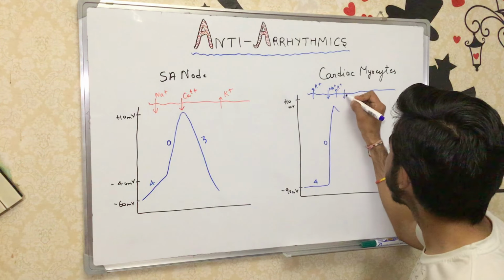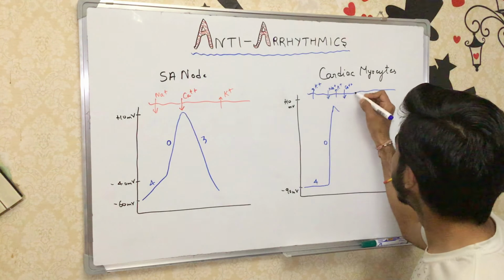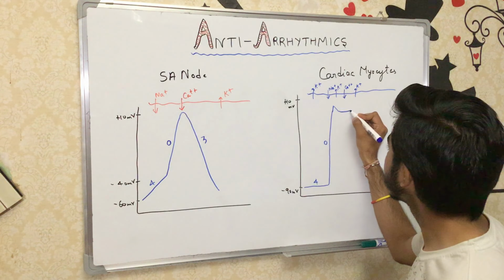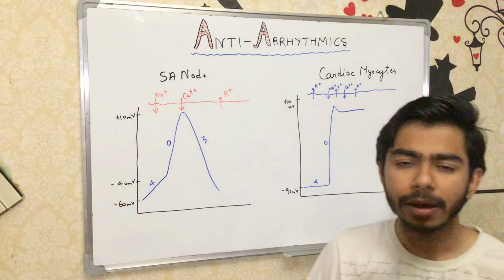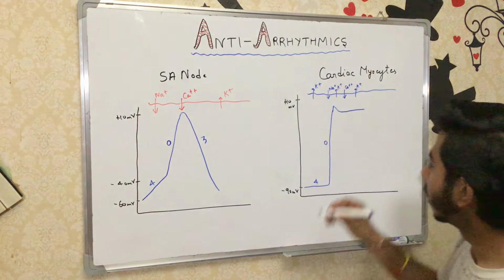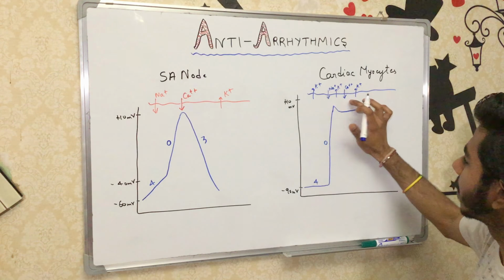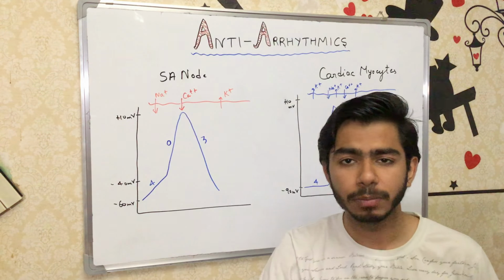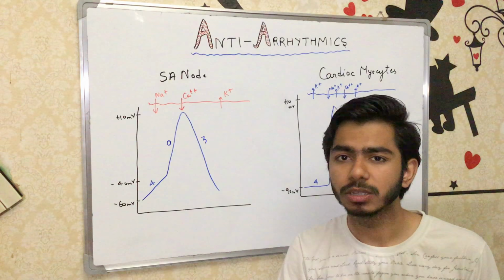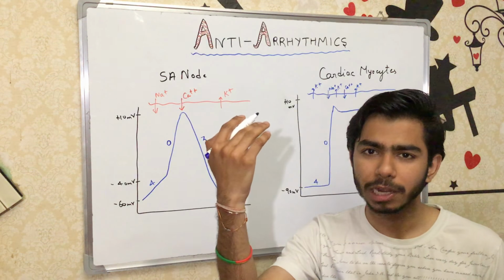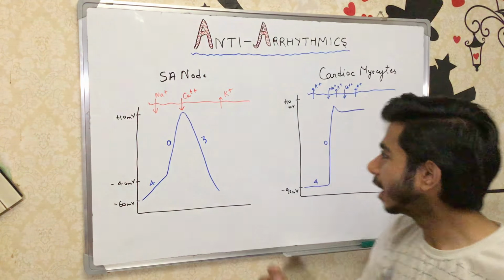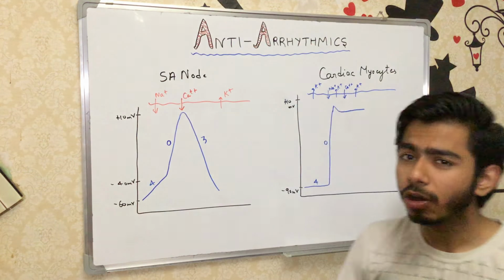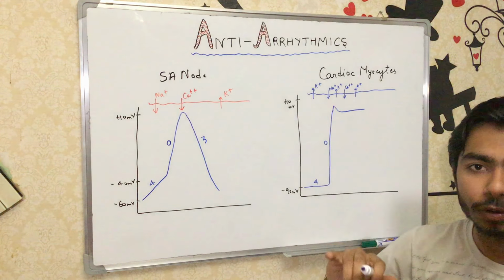Calcium ions are rushing in while potassium ions are still going out, so an equilibrium comes, positive ions entering and leaving regularly. In medical literature we call this the plateau phase.